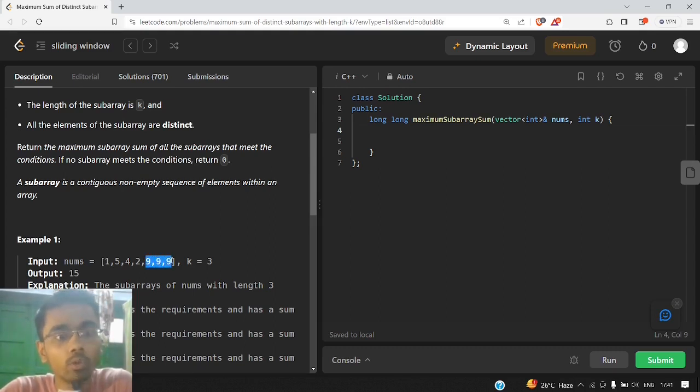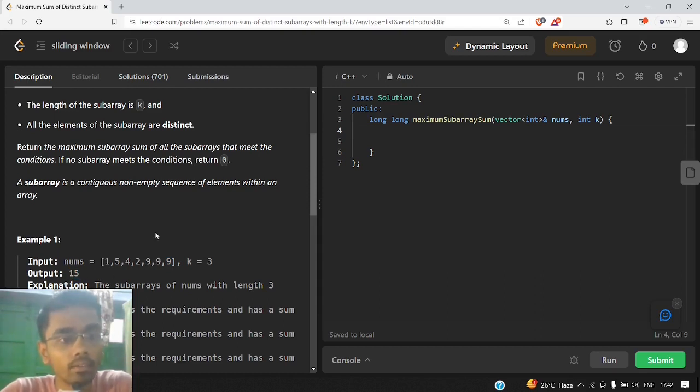So we can go on to the next subarray. This is 9, 9 and 9. Again the length of the subarray is 3, but the second condition, that all the elements should be distinct, is not fulfilled here because 9 is repeated. So again it is not a valid subarray according to this question. So we found the maximum sum to be 15, and it was the maximum among all the subarrays that were valid. So we return the answer as 15.